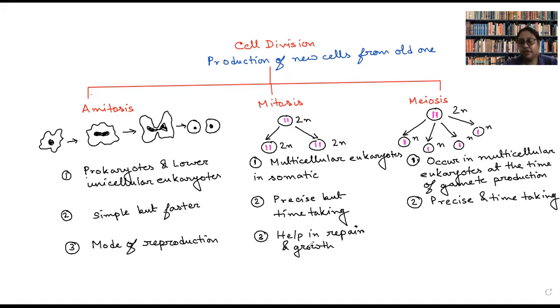How is it helpful for repair? You know that every cell has a fixed lifetime in our body. For example, that day I was mentioning that RBC can live up to 120 days. So obviously, if old cells are dying, new cells need to be produced so that they can take their place. So that is how they help in the repair and growth. Understood?